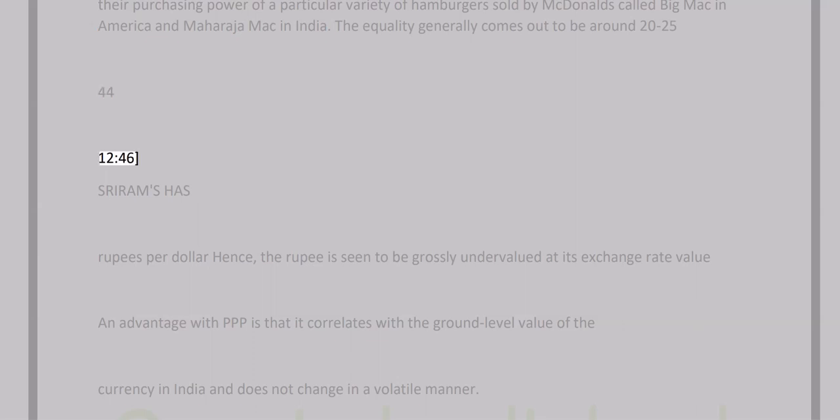Rupees per dollar, hence, the rupee is seen to be grossly undervalued at its exchange rate value. An advantage with PPP is that it correlates with the ground level value of the currency in India and does not change in a volatile manner.